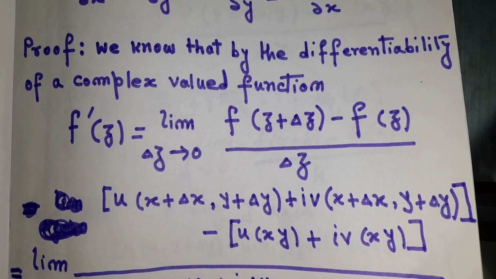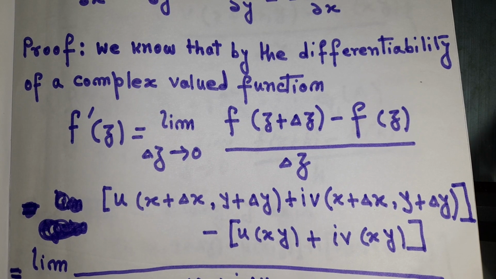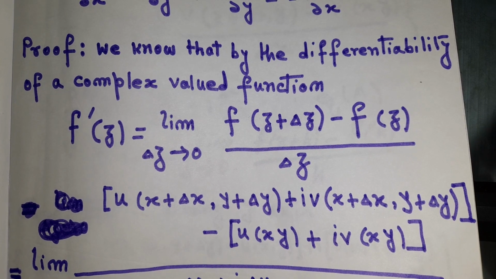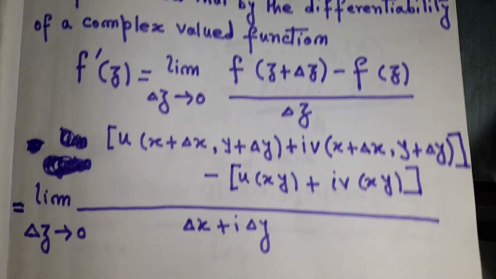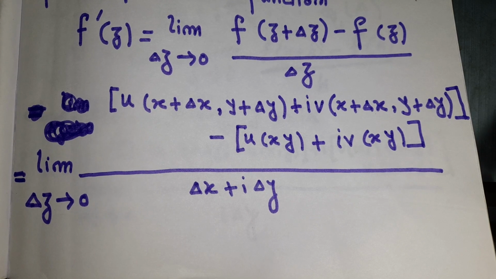We know that by the differentiability of a complex valued function, f'(z) = limit Δz tends to 0 of [f(z + Δz) - f(z)] / Δz. We can write this as limit Δz tends to 0 of [u(x + Δx, y + Δy) + i v(x + Δx, y + Δy) - u(x,y) - i v(x,y)] divided by Δx + iΔy.